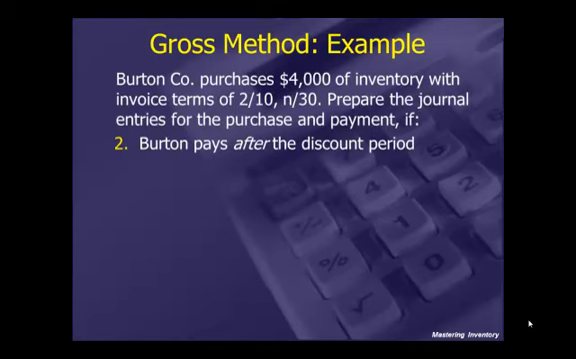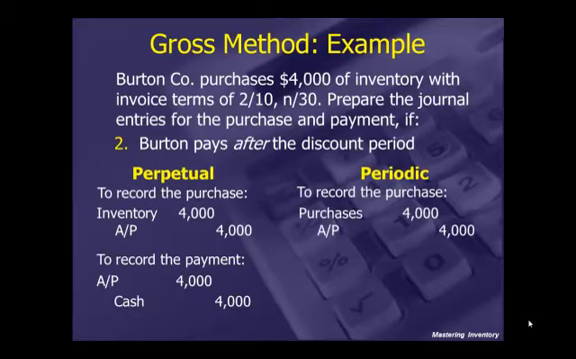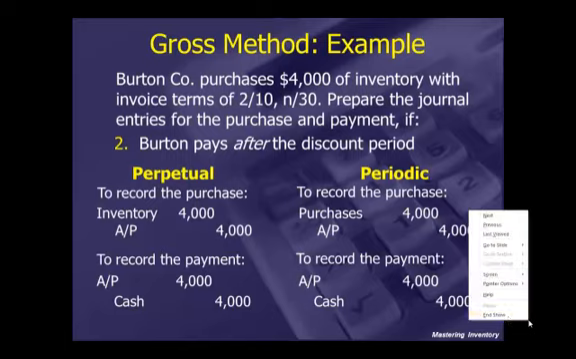Gross method example continues. Same story. It's Burton though, and they're paying after the discount period. Well, that means we owe the full amount. So here's the purchase. It is to debit inventory $4,000, credit accounts payable $4,000. We saw that previously. Here's the payment. The payment is no discount. Accounts payable debited $4,000, credit cash for $4,000. Under periodic, we debit purchases, credit accounts payable, and the payment is a debit to accounts payable and a credit to cash.